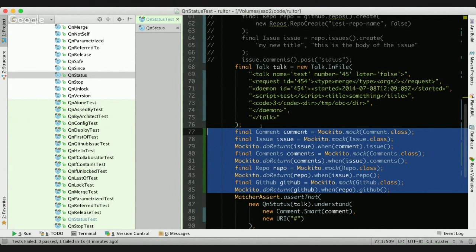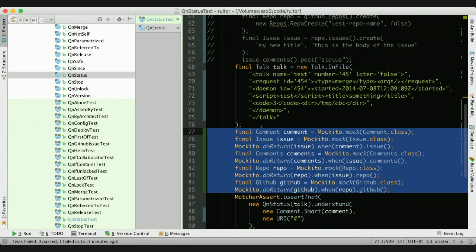So the mess will grow, and the amount of code will grow significantly. I've seen unit test scripts which are 100 or 200 lines in length, and most of these lines are just mocking and mocking and mocking. So the first problem is messy code. The second one is code duplication. The code is being duplicated everywhere.